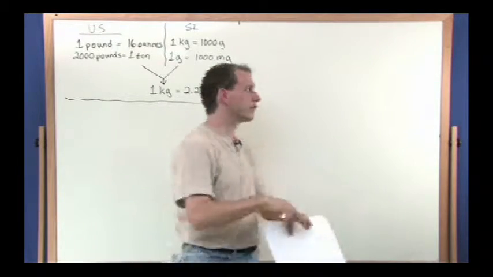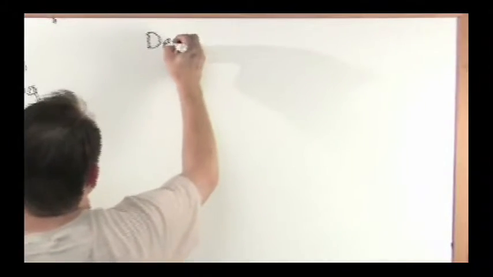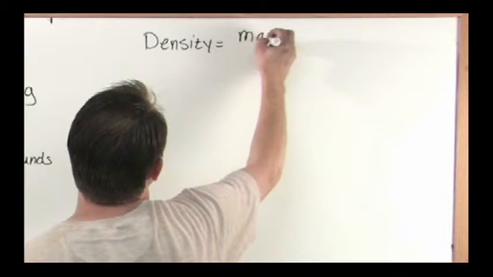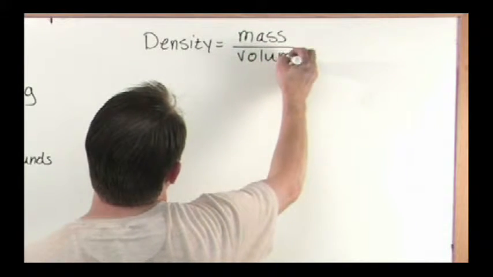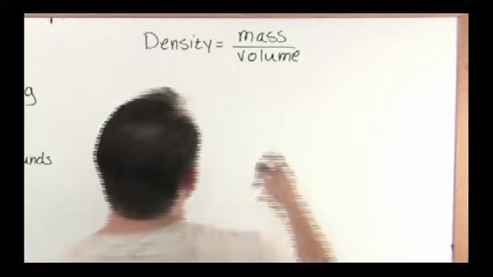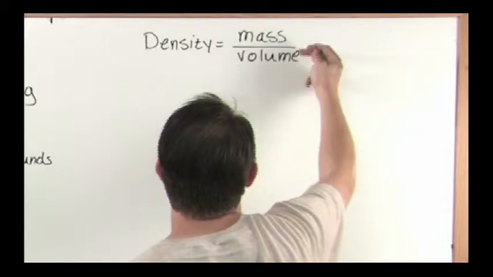In mathematical terms, the way we write that is density is equal to the mass of something divided by its volume. You can also think of the mass as the weight. So it's the weight of something divided by its volume: how much material something has compared to how big it is.